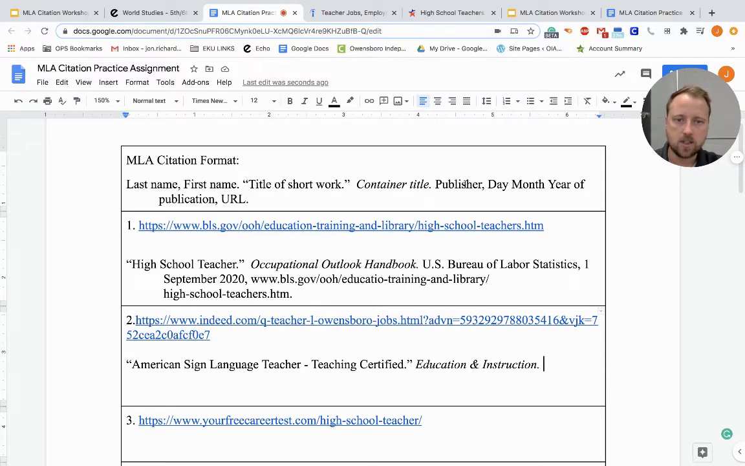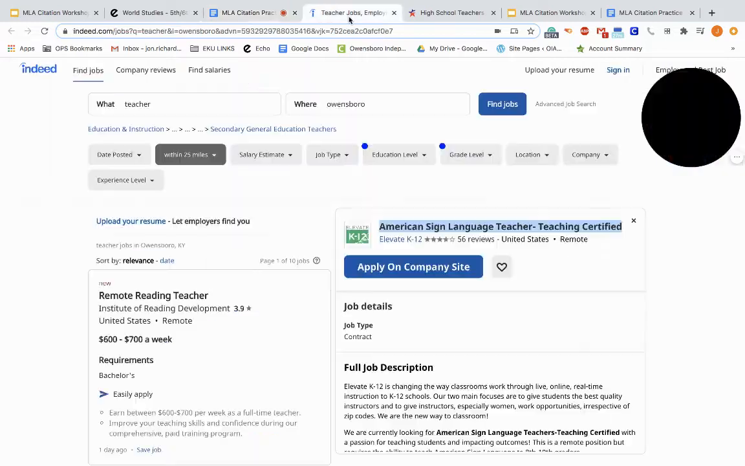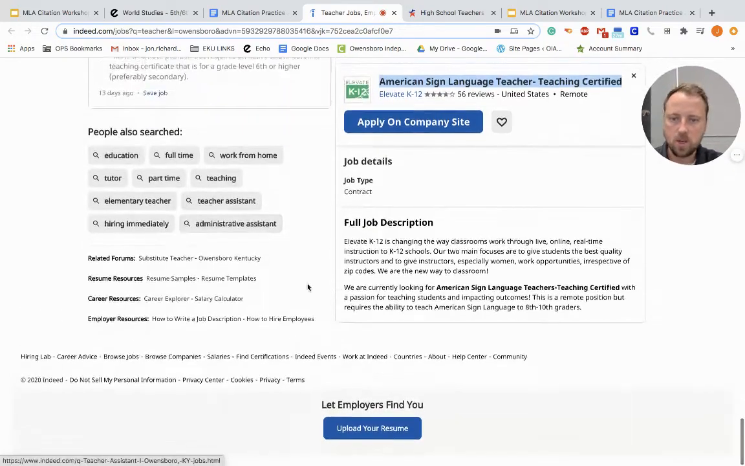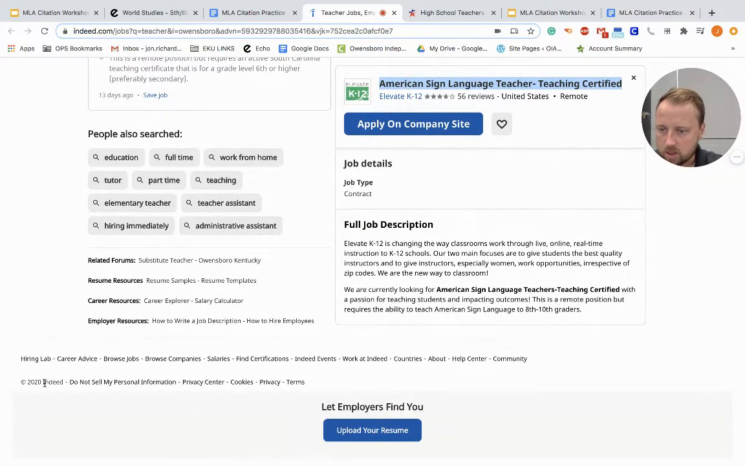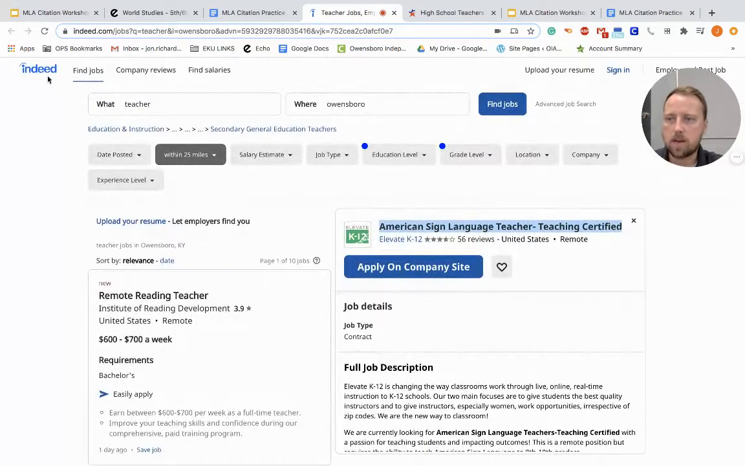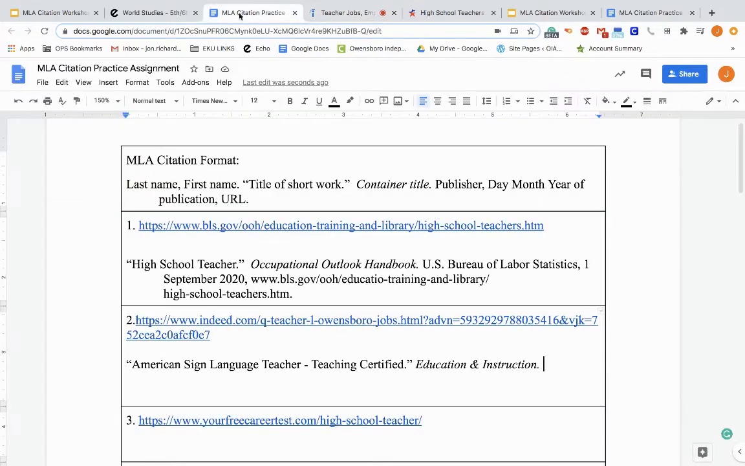It's not italicized or anything, and we know it's going to end with a comma. So my publisher is going to be the Indeed website. Okay, if I scroll all the way down, you'll see that this is 2020 Indeed. That is who is publishing this information, Indeed.com. So we are going to do just Indeed. Okay, and that is going to end with a comma.